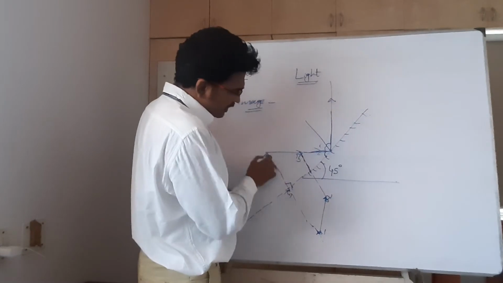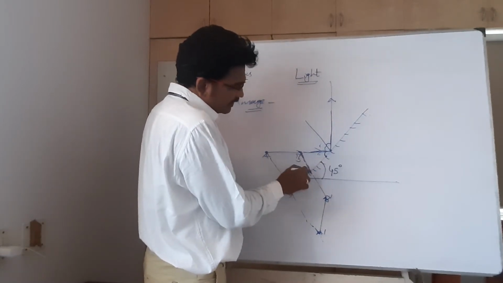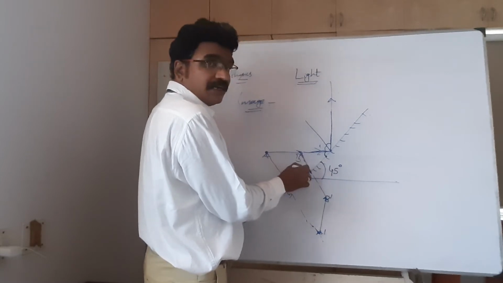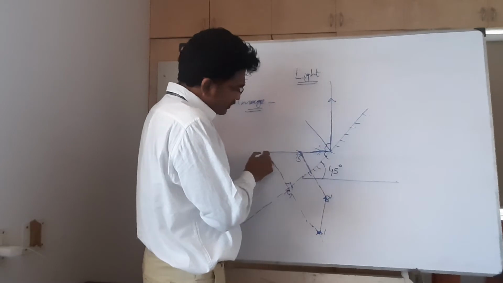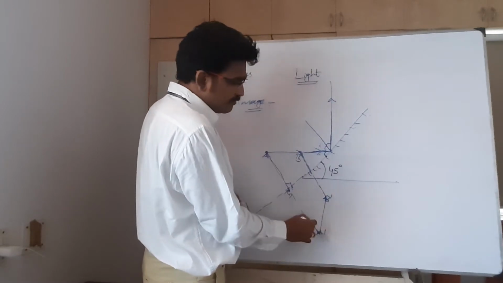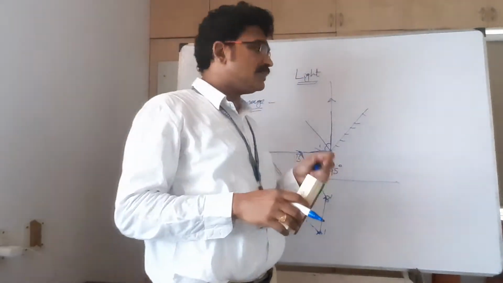Always use perpendicular distance. This is one point, this is one point. From the mirror you take the distance. How much distance is there in front of the mirror? Take the same distance at the back side of the mirror. Then you will get the images of extended objects also.